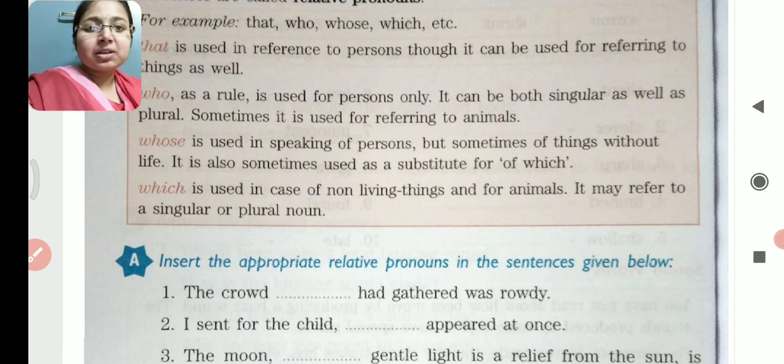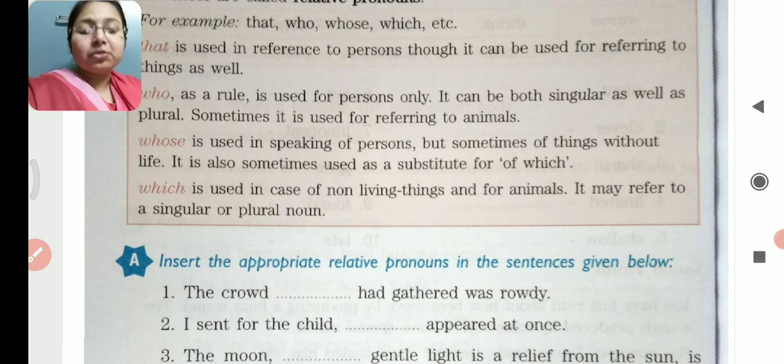What is possession? Possession means ownership, that something belongs to a particular person. A particular thing belongs to a particular person. For example, this house is mine. ये किसका house है? ये मेरा house है. So I am showing ownership. ये मैं उसकी owner हूँ. So in order to show ownership or possession, we use this word whose. Next one, last one, that is which.